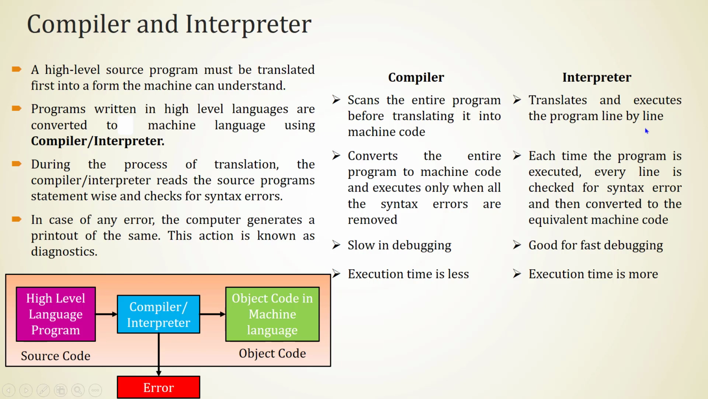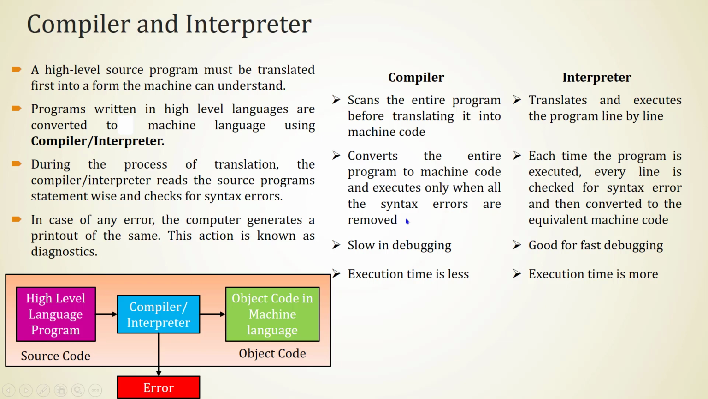But in compiler, first it will read all the lines. The entire program will be read first. It will be converted to machine code. Then it starts executing. That is the case of compiler. It converts the entire program to machine code and executes only when all the syntax errors are removed.